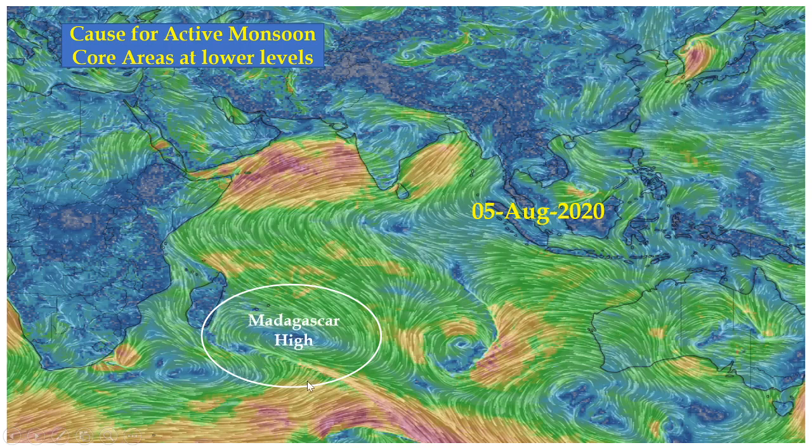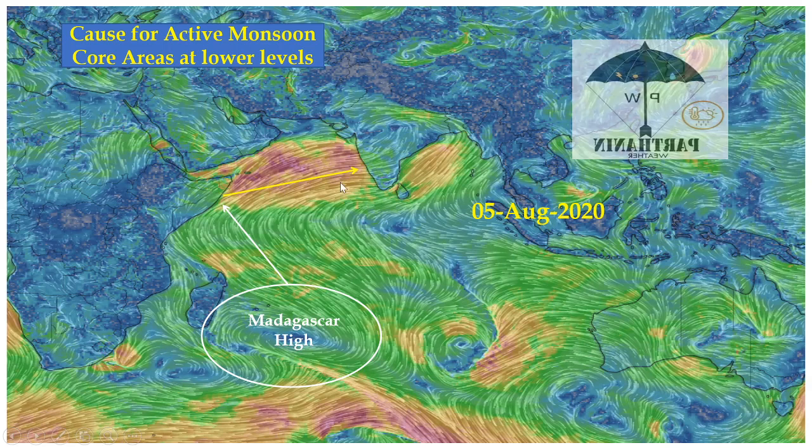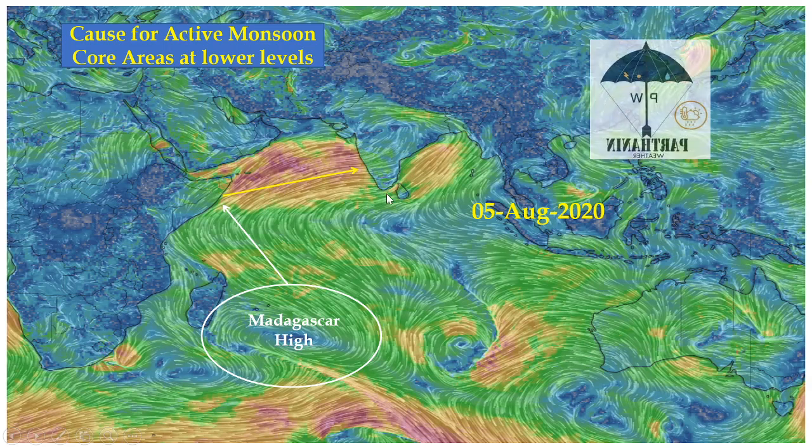So when this high pressure area strengthens, it pushes the wind towards North Indian Ocean, that is near equator. Till the equator, the wind is southeasterly. After crossing equator, it becomes southwesterly, right? And becomes westerly when it reaches the west coast of India.